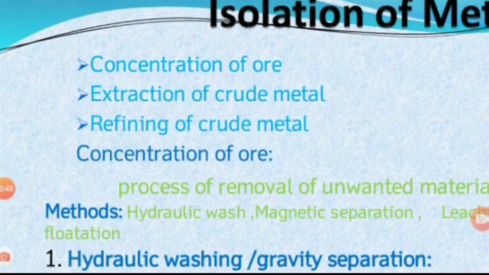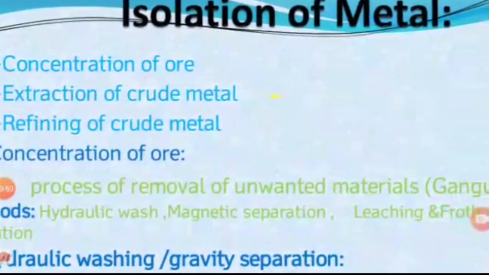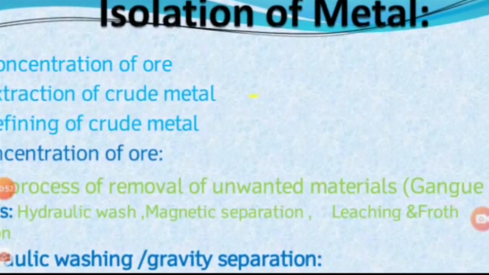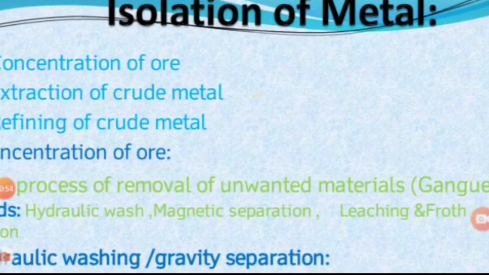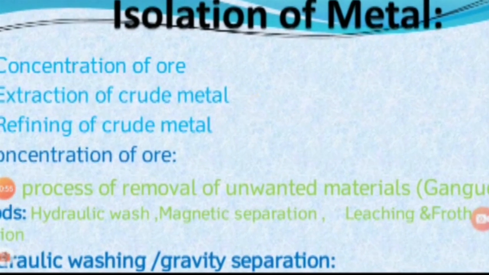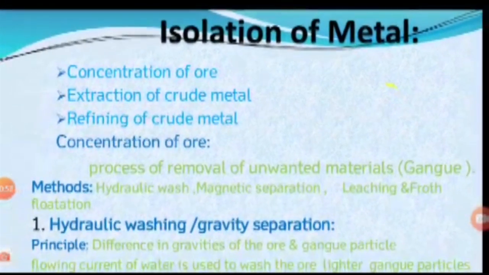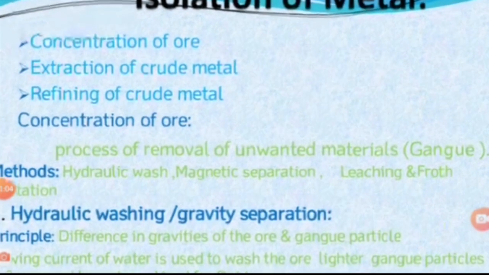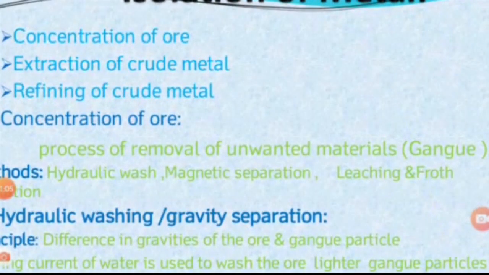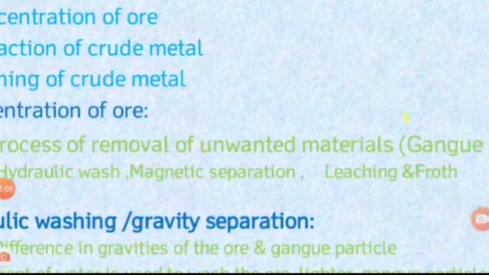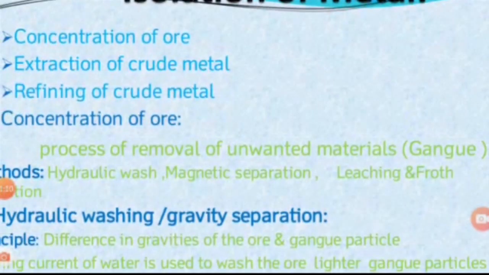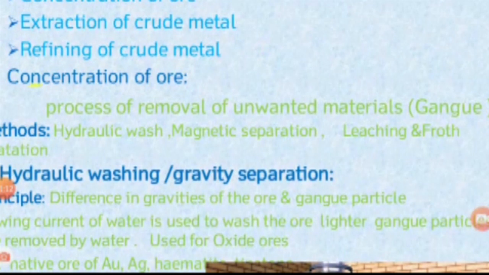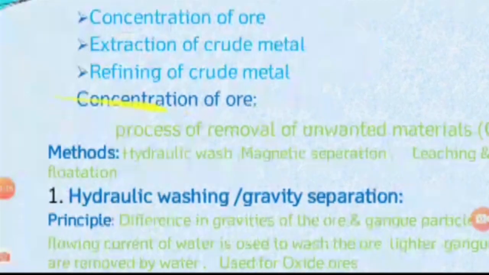Unwanted materials denote earth impurities. In the last class we saw earth impurities, non-metallic impurities, and siliceous matter, the unwanted materials present along with the ore. Those impurities are called gangue. How these impurities are removed from the ore is what we are studying in the process of concentration of ore.